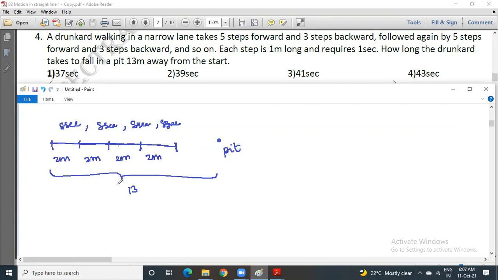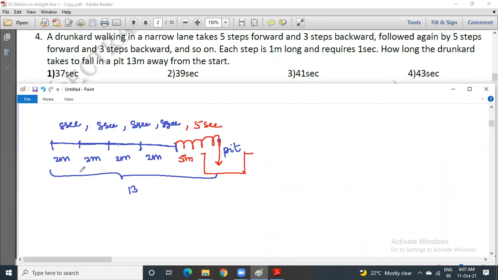Displacement is 8 meters. So in the next phase he requires 5 steps only, because the pit is at 13 meters and he has already covered 8 meters. If he takes the next 5 steps, he will fall in the pit, or you can call it a manhole. For the next 5 steps he requires 5 seconds, and he will cover 5 meters.